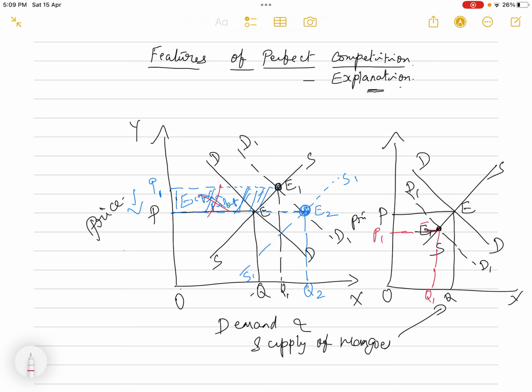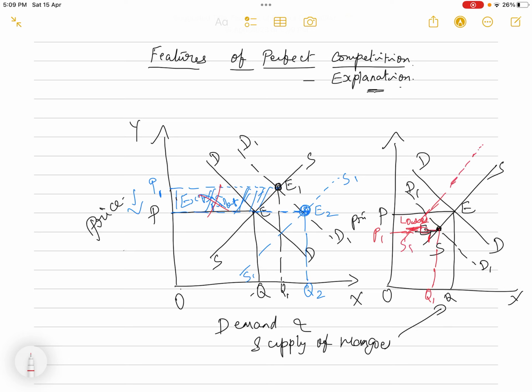Now the price is decreasing from P to P1, isn't it? The quantity sold also decreases to Q1, and the equilibrium position is also shifting down to E1. So now in this case, because of the decrease in the price, the existing sellers are incurring losses. So when the existing sellers incur losses, some of the sellers should be allowed to leave the industry.